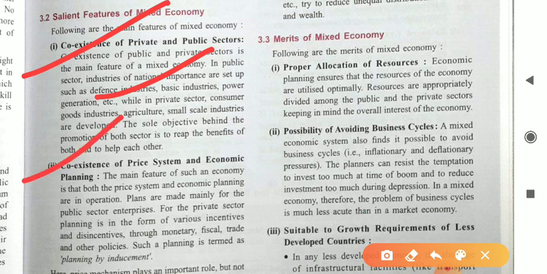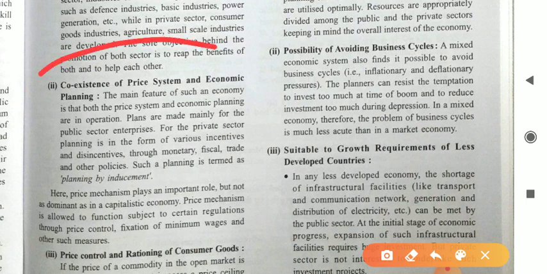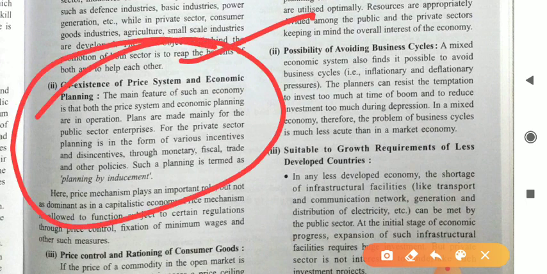Second is coexistence of price system and economic planning. In this type of economy we have both price system and economic planning. Like in our country, which is a mixed economy, we have Niti Aayog or the planning commission, and we have all other government organizations or private ones. And we have the price mechanism like market forces of demand and supply, by which prices can be determined in the economy. So we have both the mechanisms.